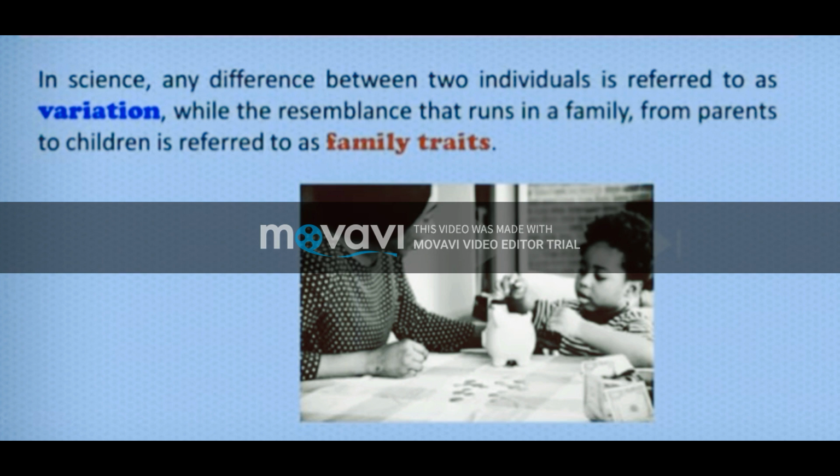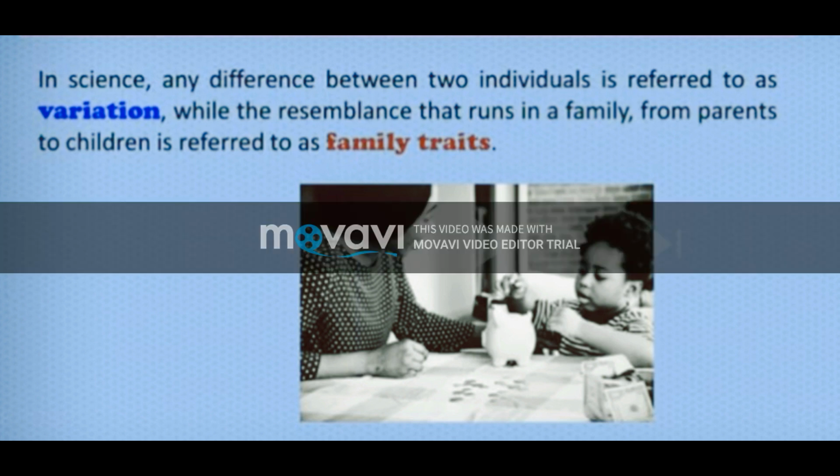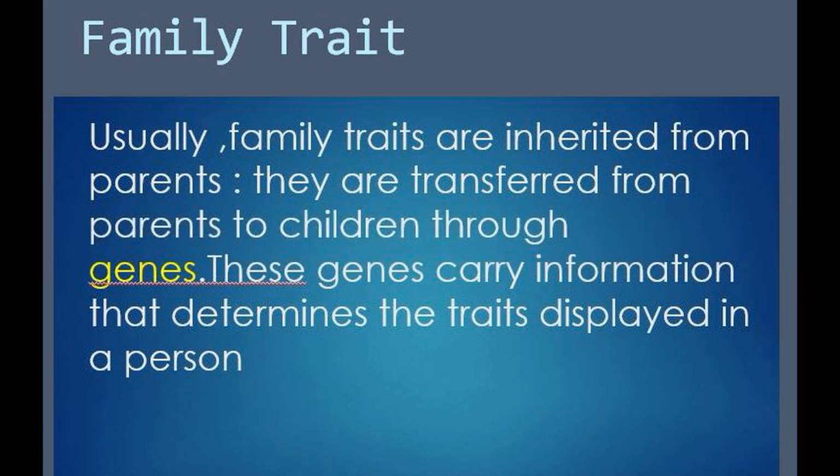Children, you all know that any difference between individuals is referred to as variations. Yes, while the resemblance that runs in a family from parents to children is referred to as family traits. Usually, family traits are inherited from parents. They are transferred from parents to children through genes.